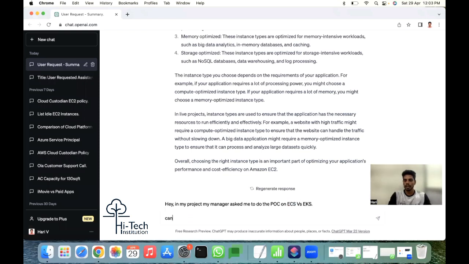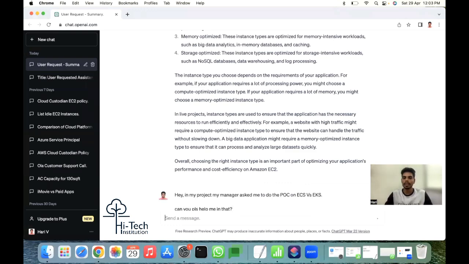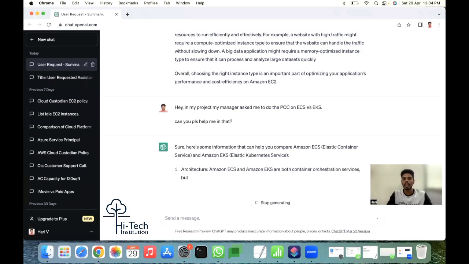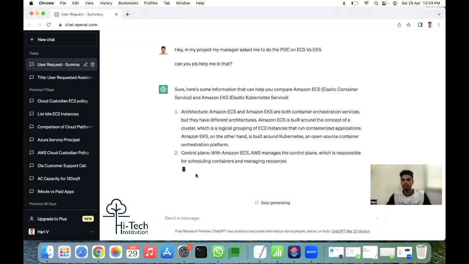Can you please help me in that? Okay, you are an intermediate guy. You are trying to do some POC. You wanted to get more information. That time, you can ask directly about your requirement to ChatGPT. See, it can perfectly compare. It will give it to you.